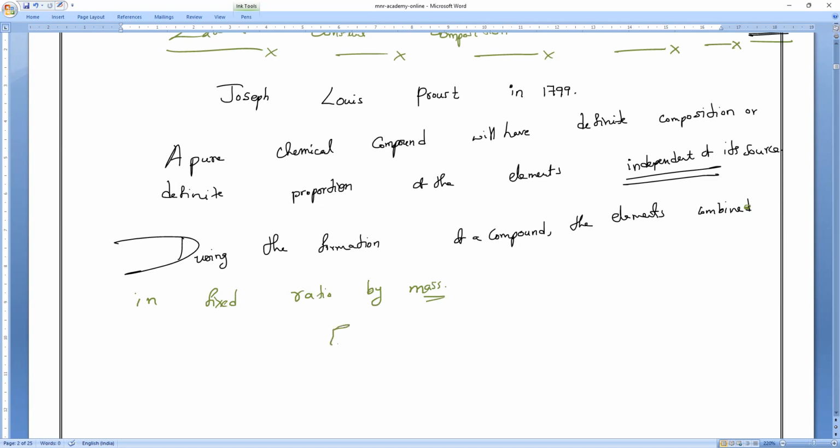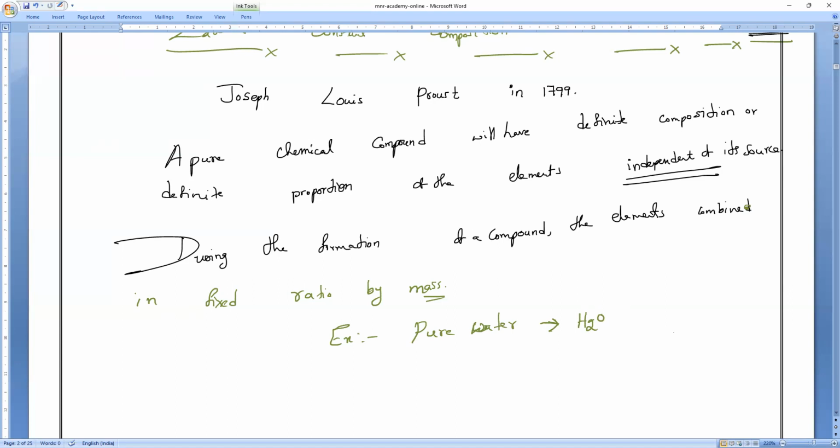So for example, let me take an example and finish. How many of you know water? Anybody? Pure water. What is the formula of water? All of you? H2O. Yes, pure water, H2O. Understand, Nivedan? Lingesh, are you there? So here, the elements combine in a fixed ratio by mass. So if you notice, pure water will have a constant composition of hydrogen and oxygen.